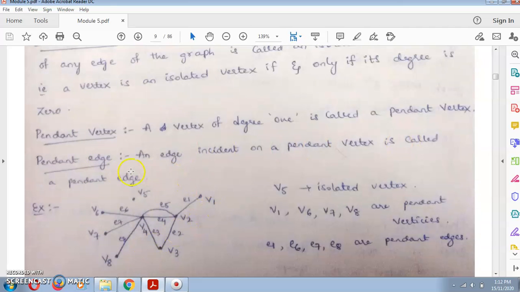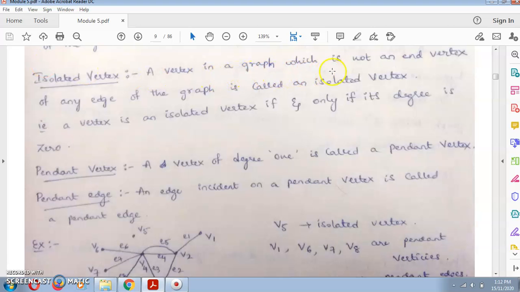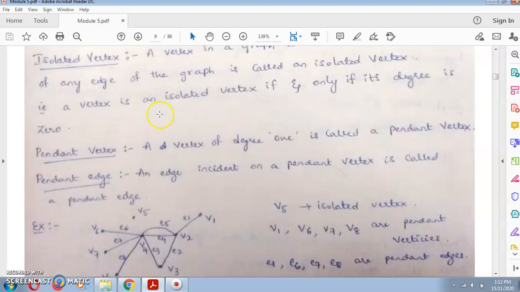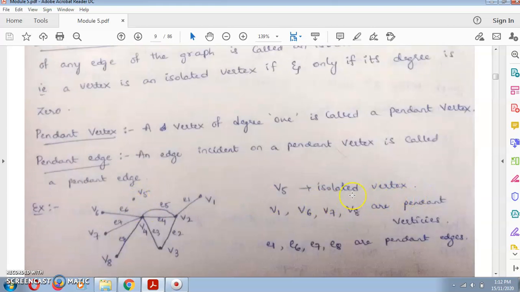Here in this graph we find all the examples for the above. What is an isolated vertex? A vertex in a graph which is not an end vertex of an edge. V5 is not an end vertex of any edge, so it is isolated. There is no connection between this vertex and the other vertices in the graph, so that's why v5 is an isolated vertex.